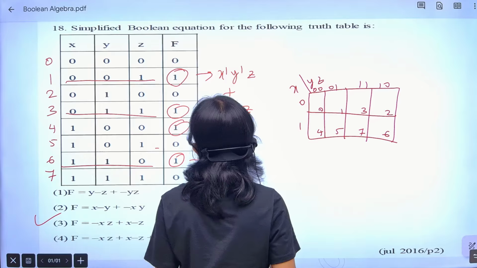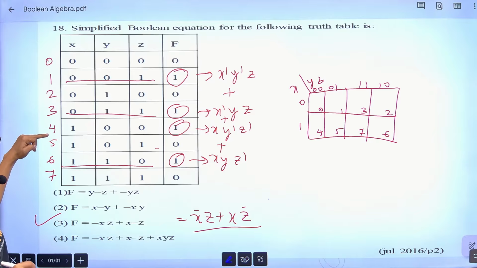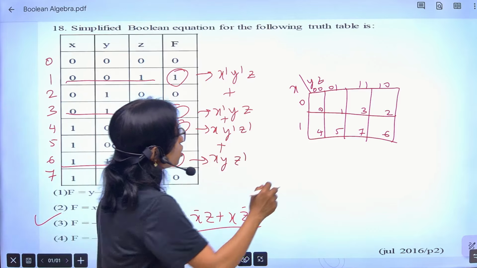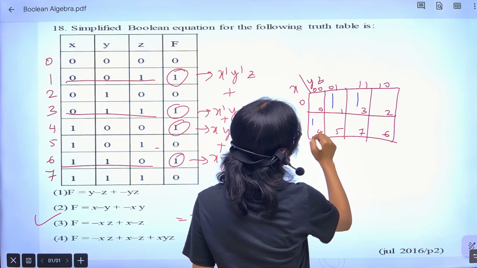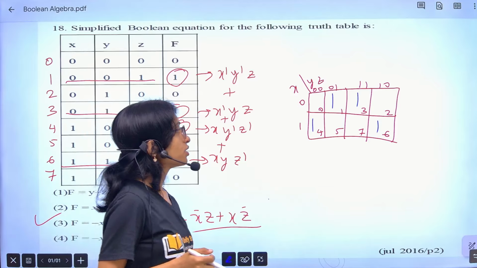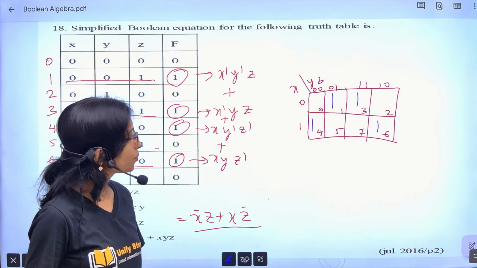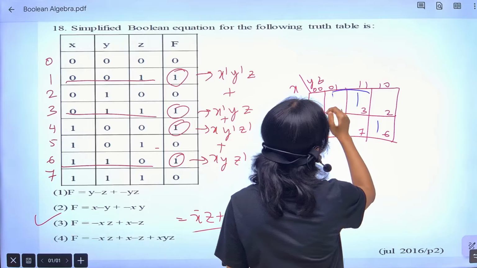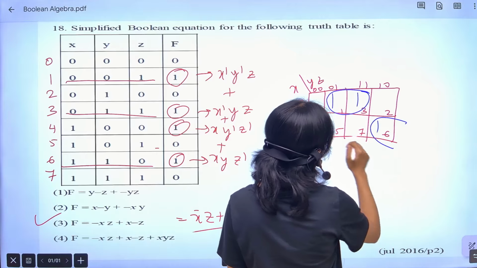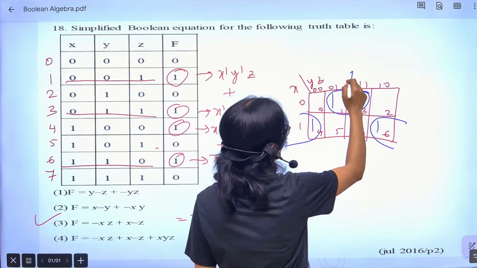Okay, now you see that here you are getting 1 at 1, 3, 4 and 6. So 1, 3, 4, 6, these values are 1, right? You can see. So now how can I get the values here, how can I make the grouping? I can make the grouping this one and this one together, and this one and this one together. So from the grouping, what answer am I getting here?